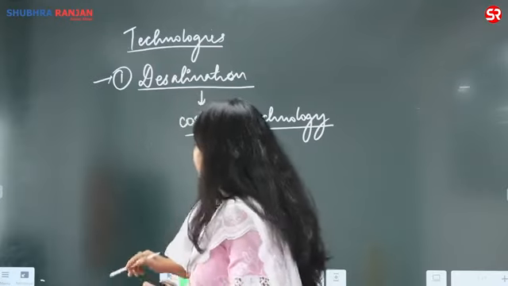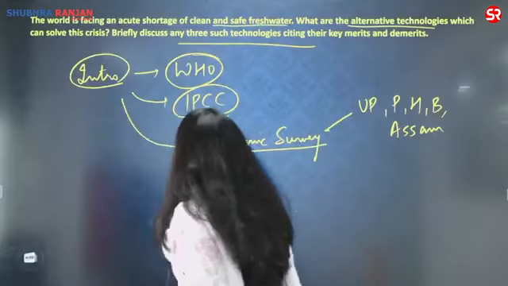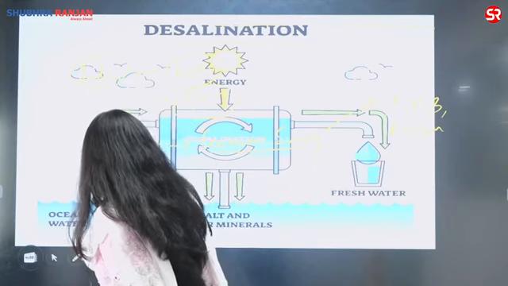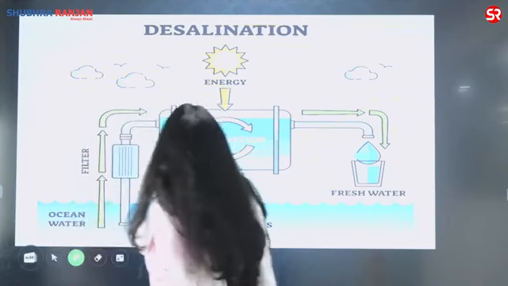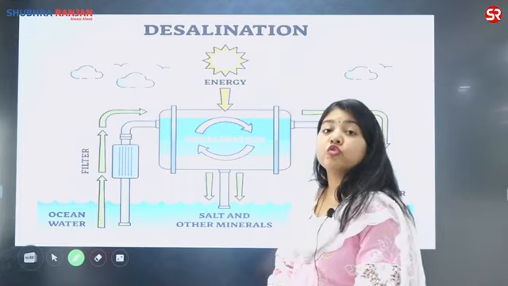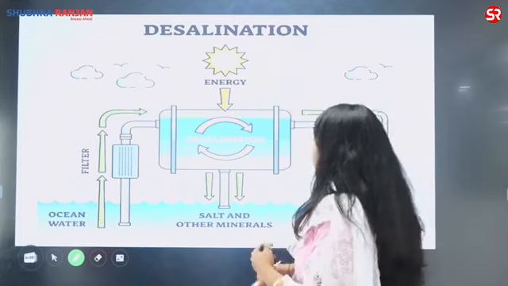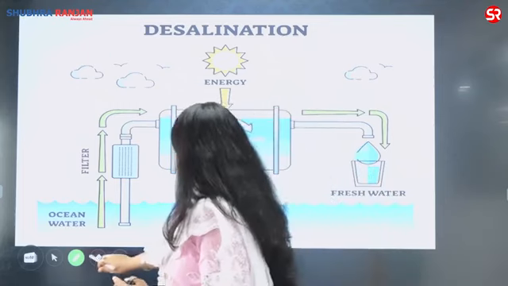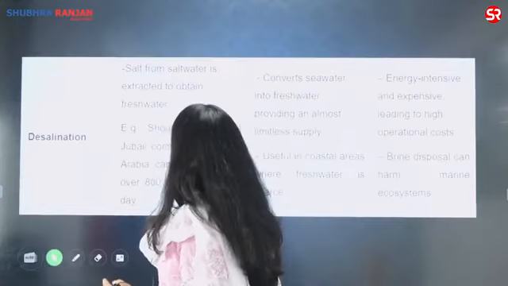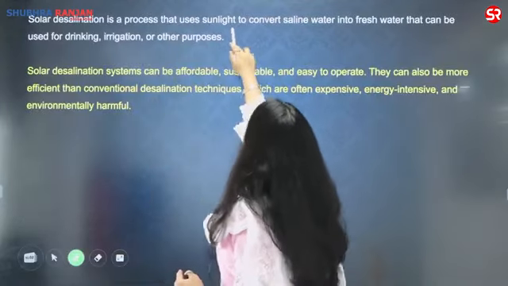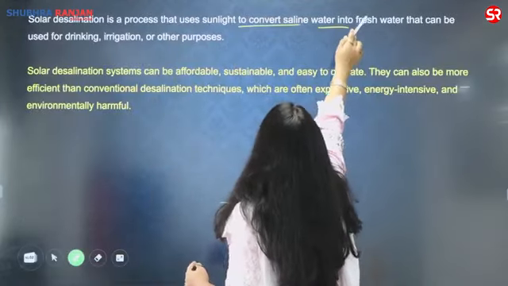Apart from that, if I look at what exactly this technology talks about, this is what a desalination plant looks like. In a desalination plant, I have taken the example of solar desalination. How are you doing the solar desalination? If I talk about solar desalination alone, solar desalination is the process that uses sunlight to convert saline water into fresh water.